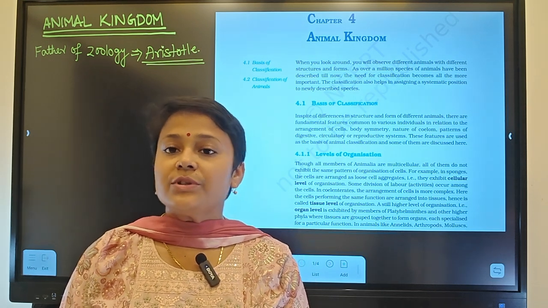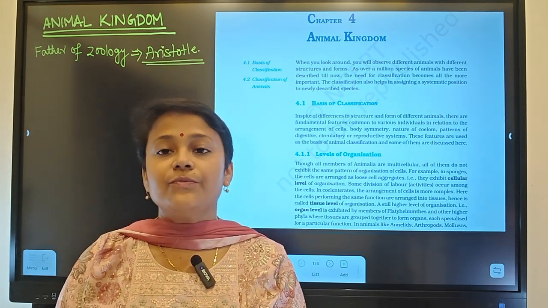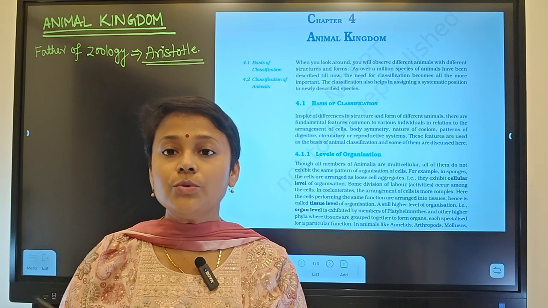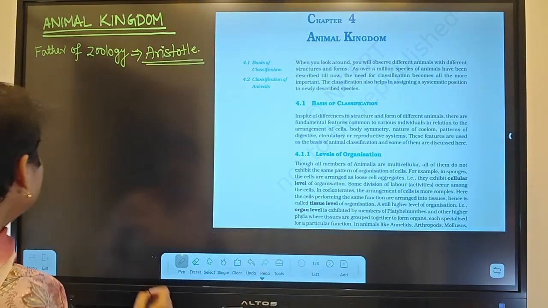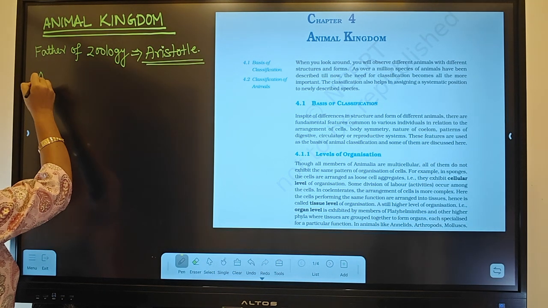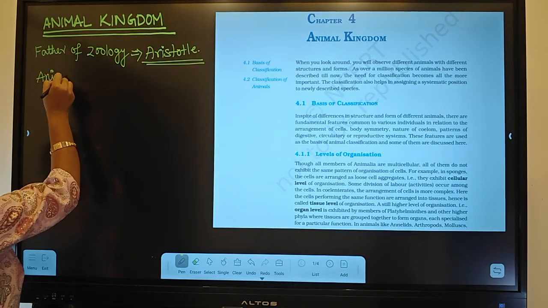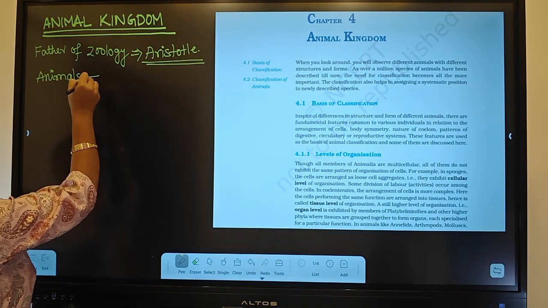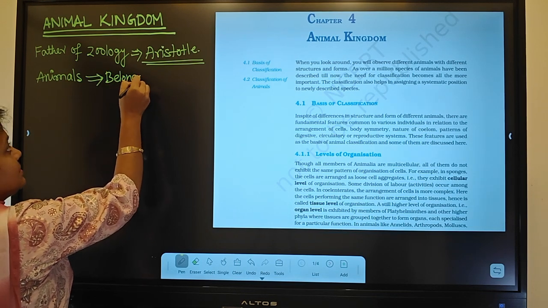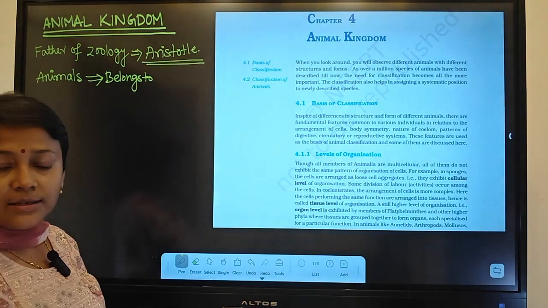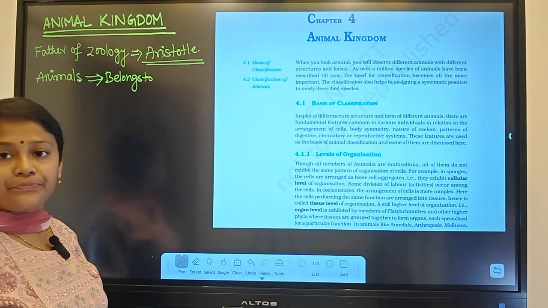So before going to the discussion of animal kingdom, we have to know who will be called animals. Animals are organisms that belong to the kingdom Animalia.